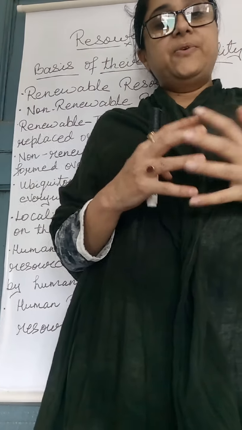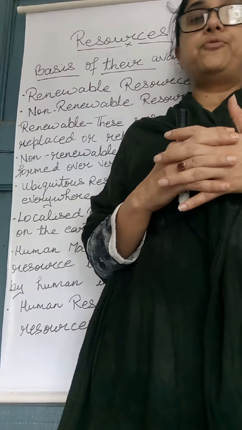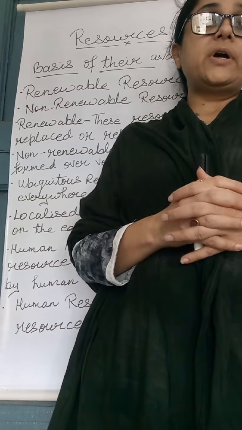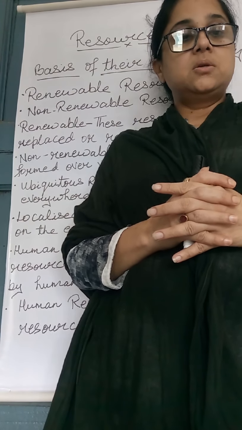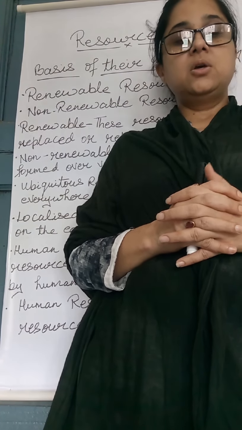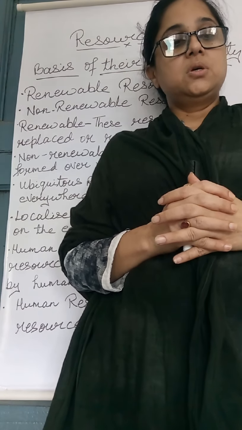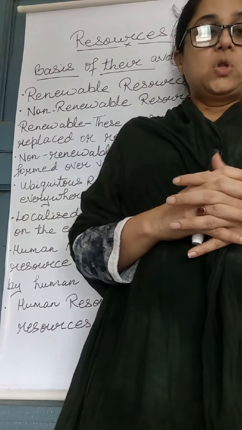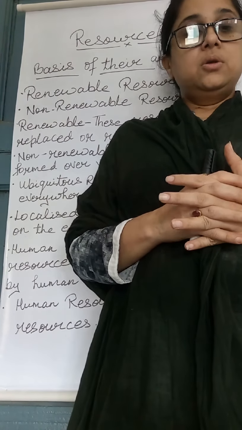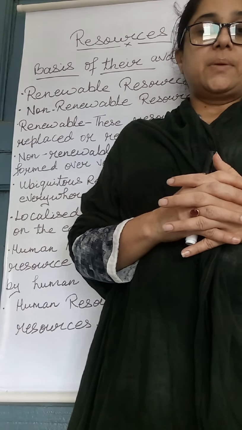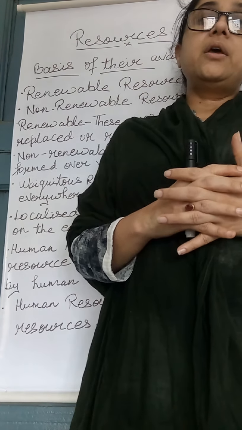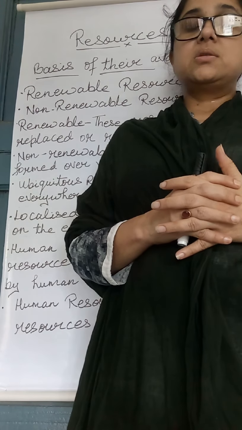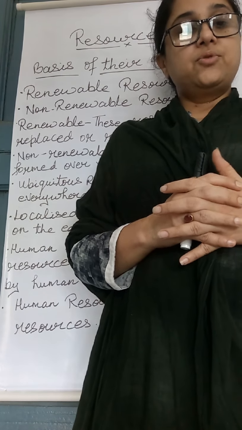Now, classification of resources on the basis of distribution. Again, on the basis of distribution, it is divided into two parts, that is ubiquitous resources and localized resources. Resources which are available everywhere on the earth are called ubiquitous resources. For example, air and water. Air and water on the earth we get in every place, so they are examples of ubiquitous resources.